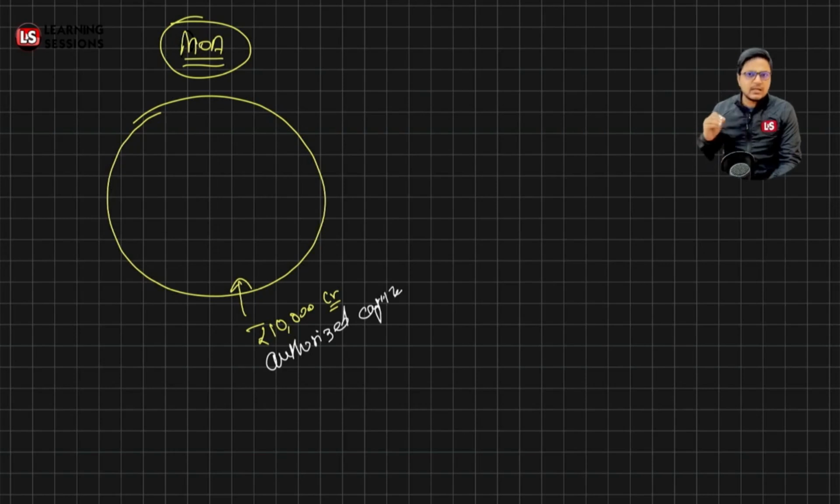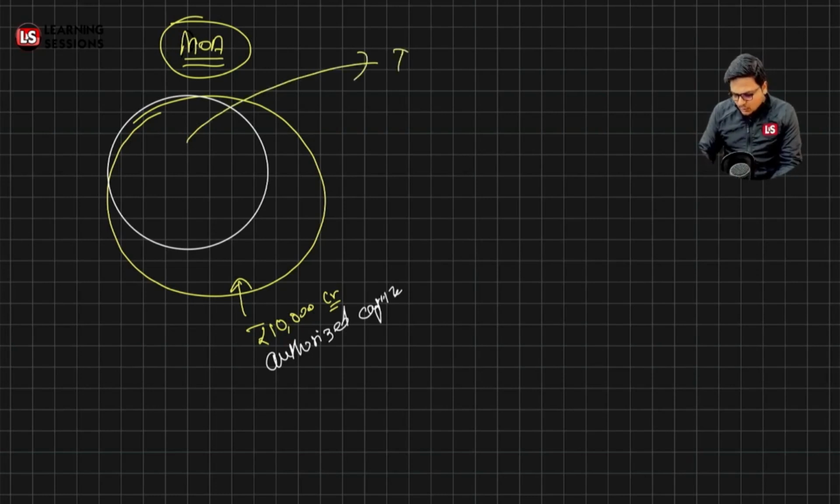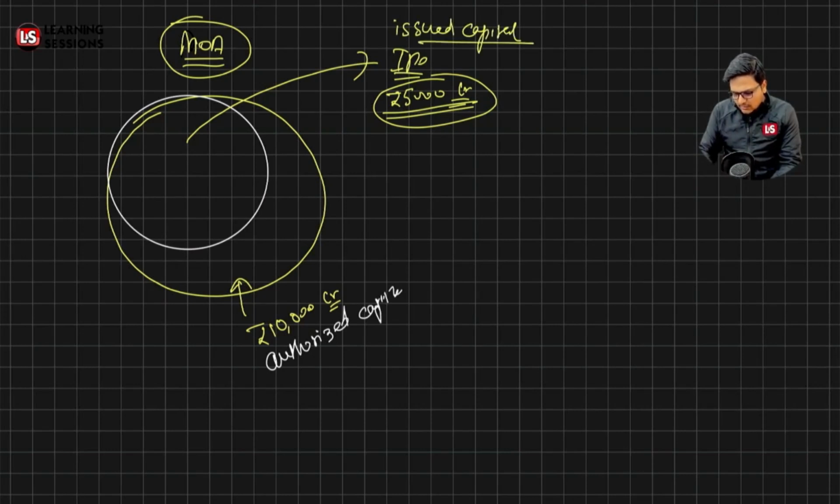Now out of this authorized capital of rupees 10,000 crores over there, the company decided to issue an amount of rupees 5,000 crores. Not the whole 10,000 crore, but they said they will be issuing an IPO amounting to rupees 5,000 crore. Now what is this 5,000 crore? This is actually the issued capital. I'm just writing it over here. This is the issued capital we are talking about, right?